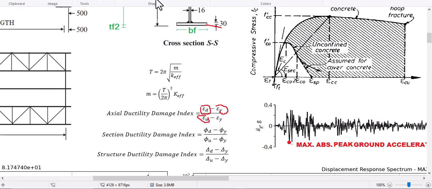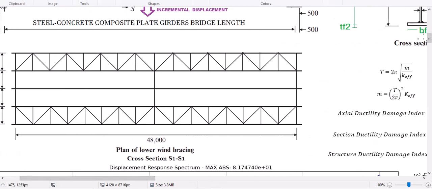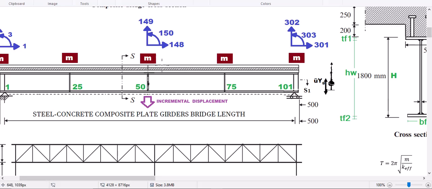And for defining the section ductility damage index, we're going to run the moment curvature analysis for evaluating the yield curvature and also ultimate curvature, and by running the nonlinear dynamic analysis we're going to output the demand curvatures of this section.